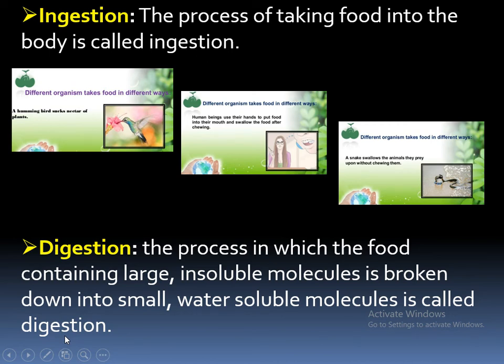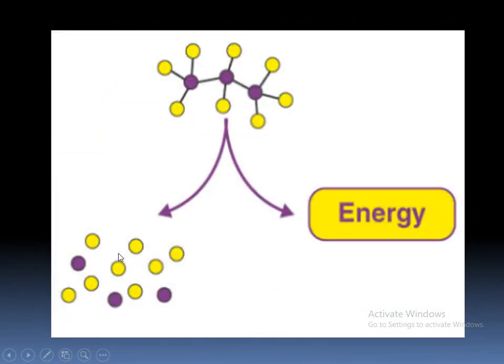Whenever you take food inside, some types of food are large, insoluble molecules. Those molecules will be broken into smaller ones and become water soluble molecules. That process we call digestion. You can see the picture of digestion. Suppose this is the food component. This food component will break into smaller parts.